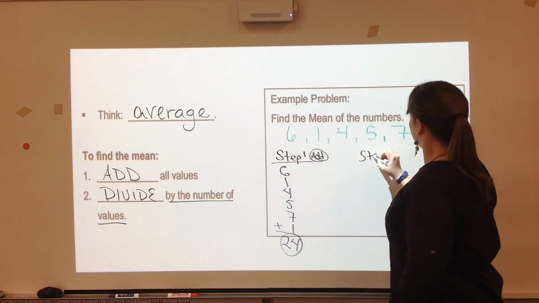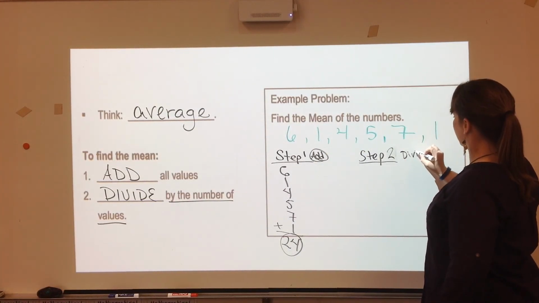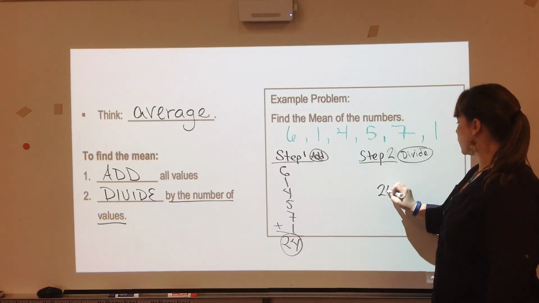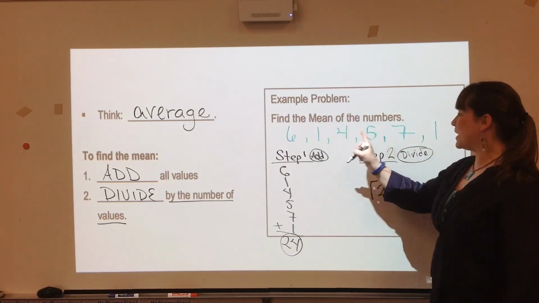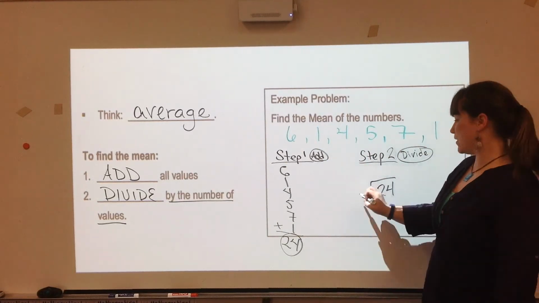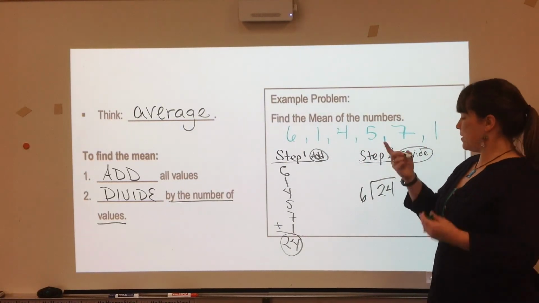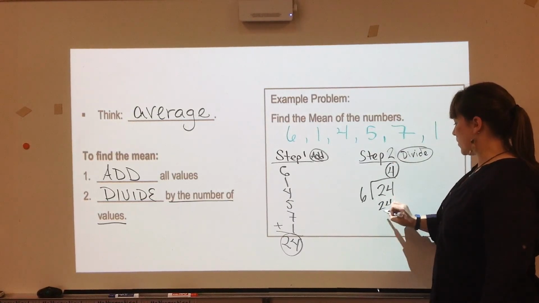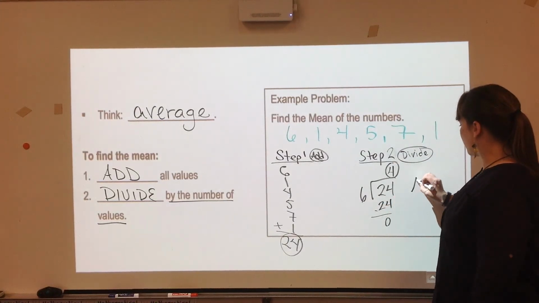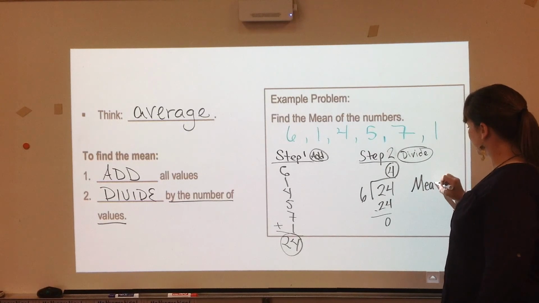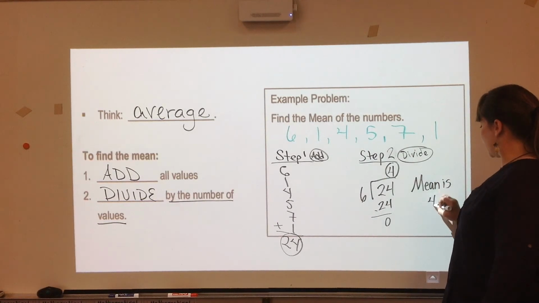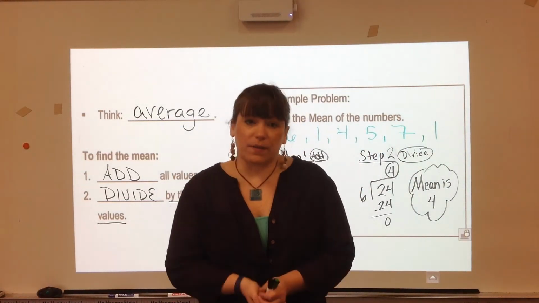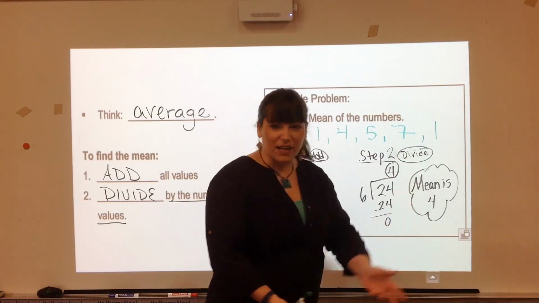Step 2, we are going to divide. So we take our total, 24, and we divide by the number of numbers we just added. So that is 6. Easy, does not require any fancy division. And we have our mean of 4. Sometimes you'll get a mean that's a decimal if it's an odd number, which is fine.